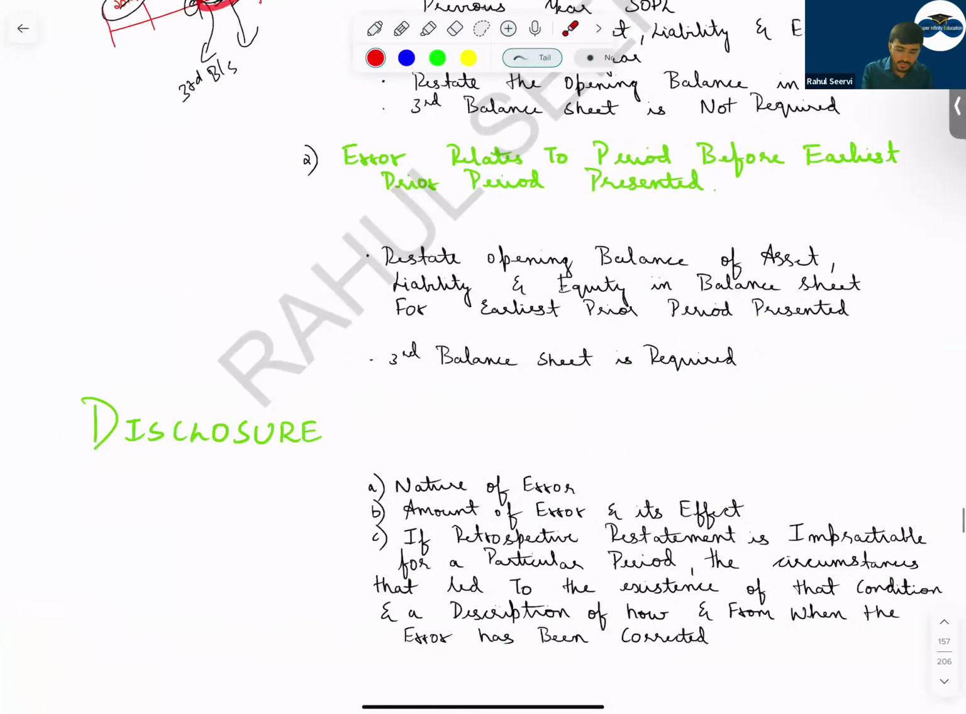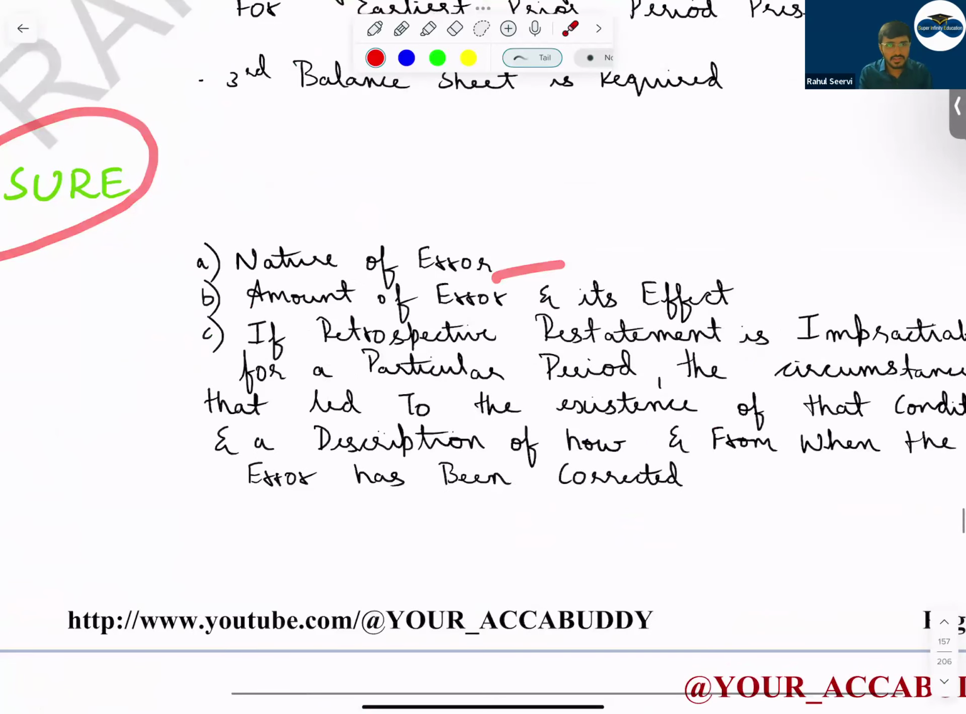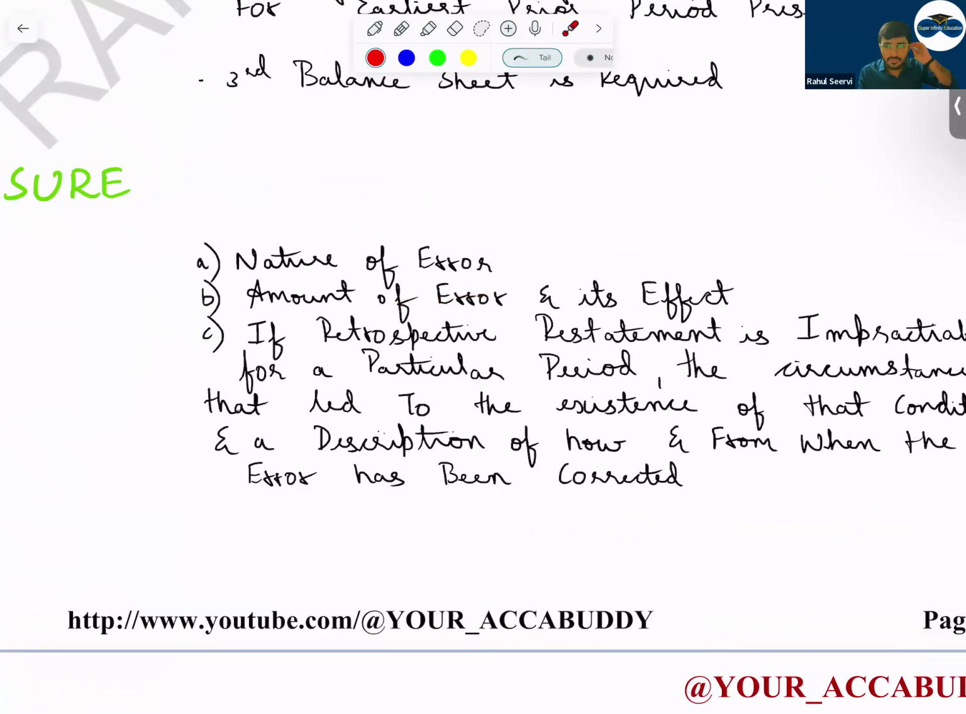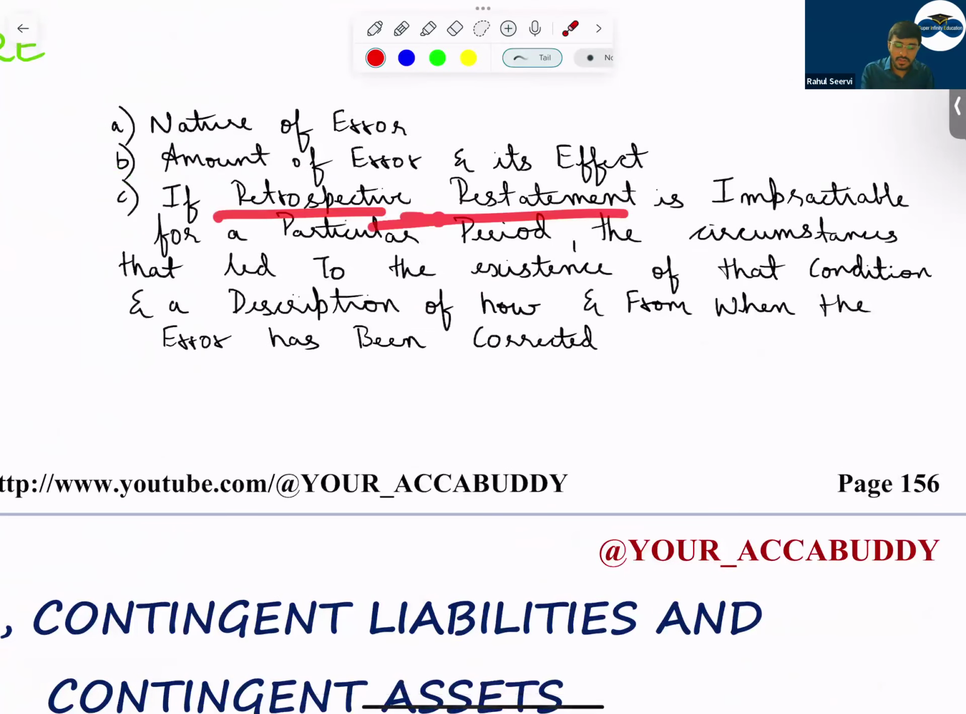Now disclosure, what are the disclosures? Disclosure is the nature of error, what is the amount of error and its effect in the financial statements. Then if retrospective restatement is impracticable for a particular period, the circumstances that led to the existence of that condition and description should be provided. That means if you're not able to do the retrospective treatment, provide the description, why, what is the issue, etc.